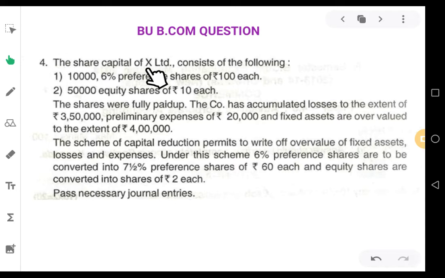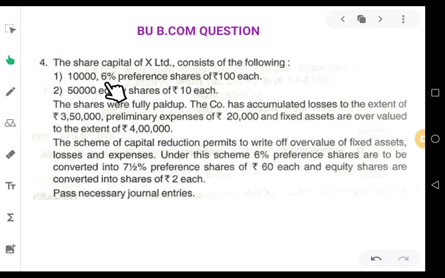The share capital of X Limited consists of the following. Two items have been given: 10,000 6% preference shares of rupees 100 each. 10,000 shares into 100 rupees each, and the rate of dividend is 6%.